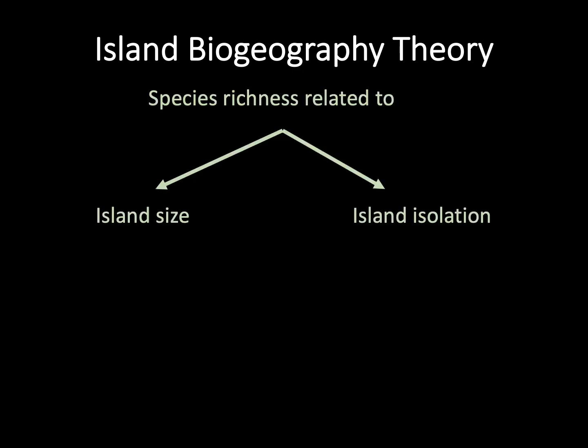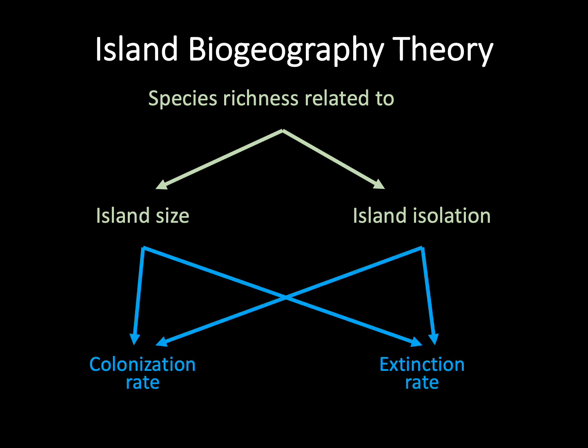This is exactly the question that grabbed the attention of two ecologists, E.O. Wilson and Robert MacArthur. They theorized that the size and the isolation of islands would strongly determine how many species occur on those islands, particularly through the effect of island size and island isolation on the colonization and extinction rates of species on those islands. Their ideas were formalized as the equilibrium theory of island biogeography.